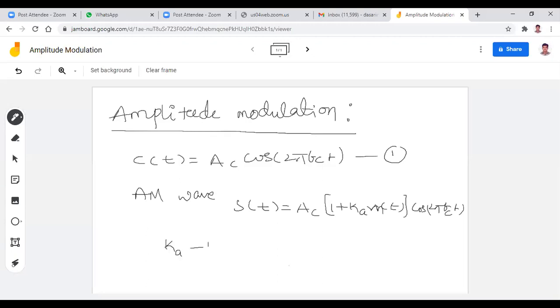This is an important parameter: the amplitude sensitivity parameter. This is the amplitude sensitivity of this modulator, and this is responsible for generation of the modulated signal. Right, I think up to this was completed in the previous class.